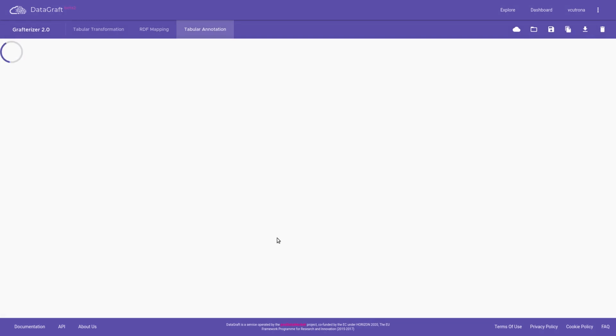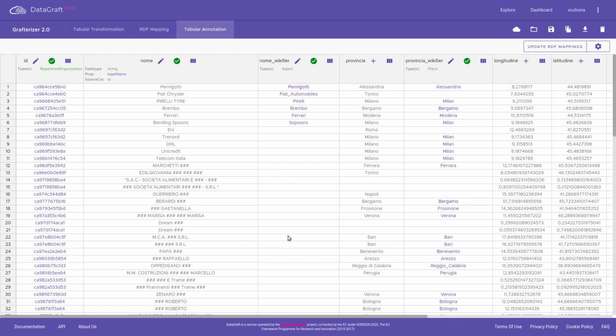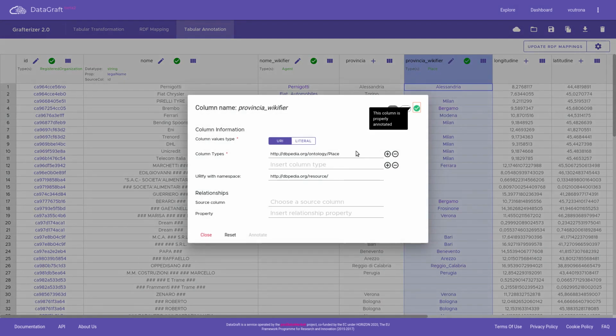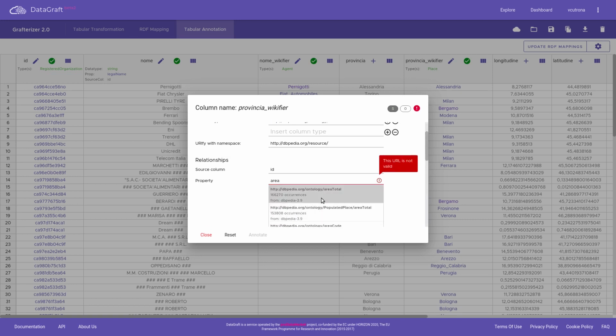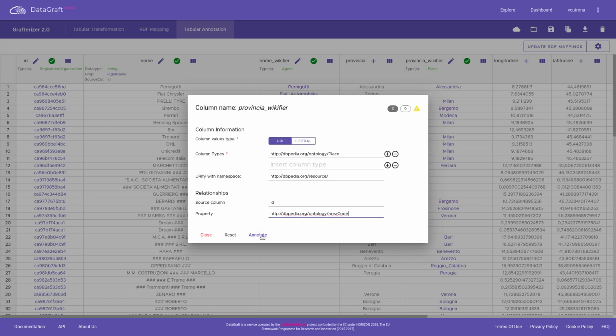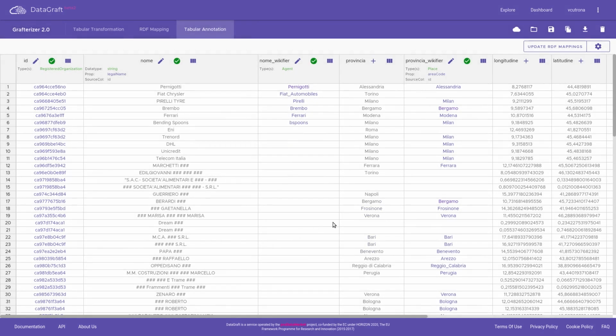Now we can further align the columns so as to generate triples using the reconciled values. We check the inferred class, select the source column, and specify the property. In this case, we cannot find a property from the euBusinessGraph ontology, and we use a property from the DBpedia ontology. For reconciling locations, we can use a dedicated service that usually performs better than Wikifier because it reconciles the